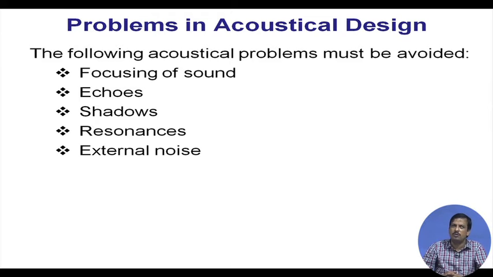We discussed diffraction: if there is an obstacle to the sound, it creates sound diffraction, so due to the diffraction a shadow will be created. I do not want a shadow region in the auditorium. Then I do not want resonance in the auditorium, because I want reverberant sound to fill the auditorium.